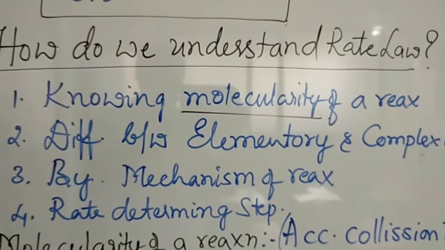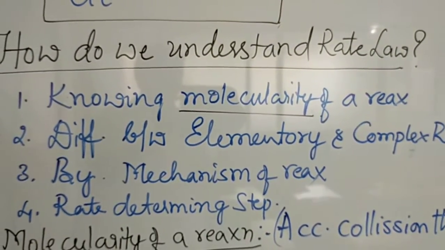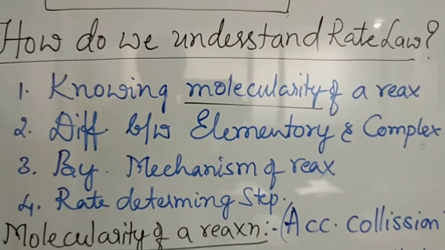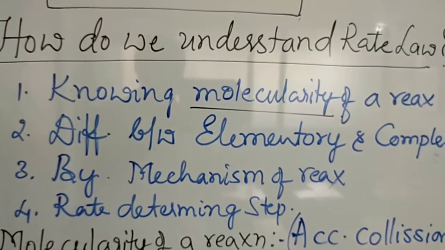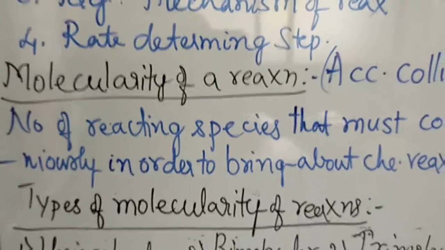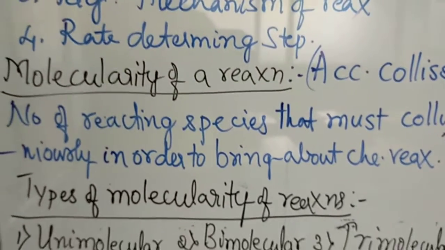Just notice that. How do we understand the rate law? By knowing the molecularity of the reaction, the differences between elementary and complex reactions, the mechanism of the reactions, and the rate determining step. Now we come to the molecularity of the reaction. What is meant by molecularity? According to here, one theory is there.